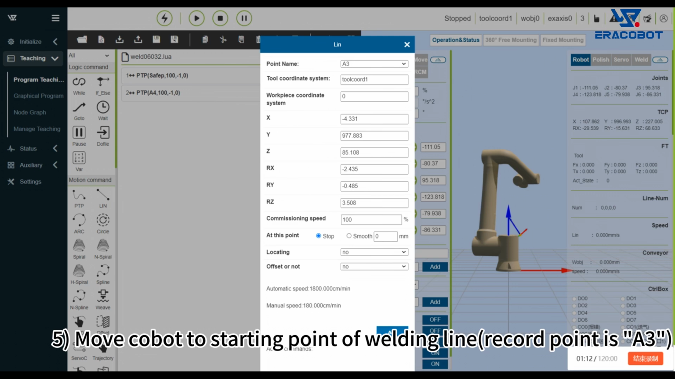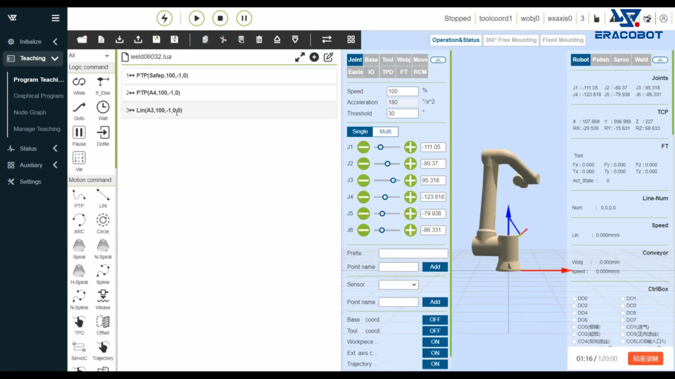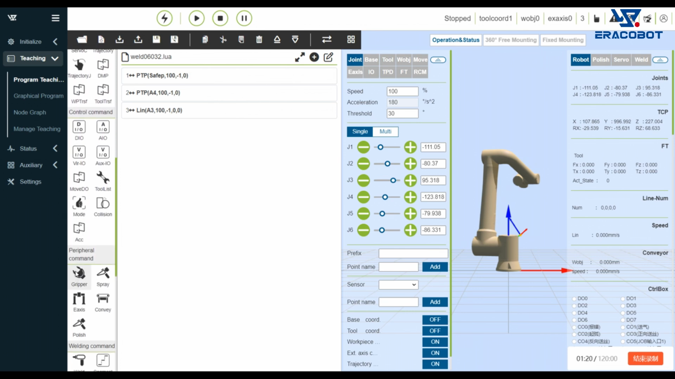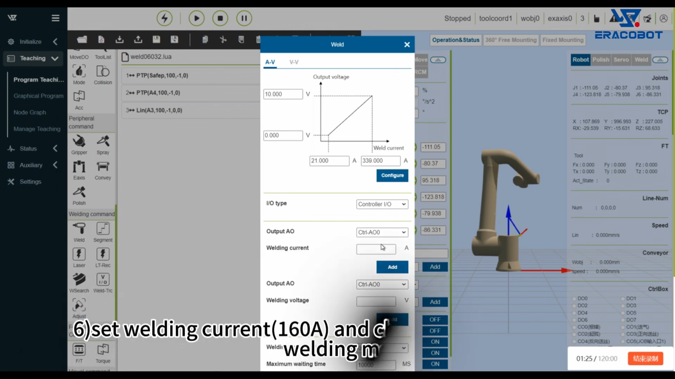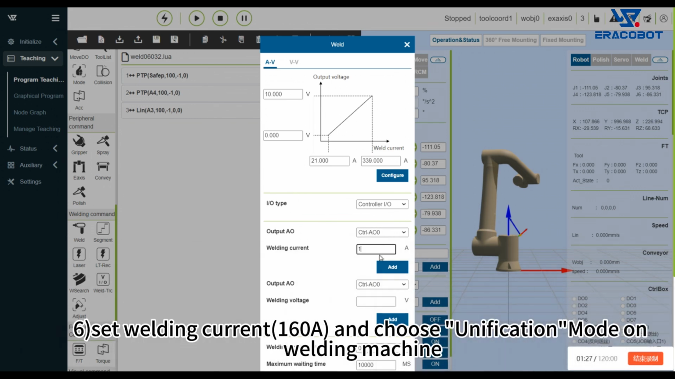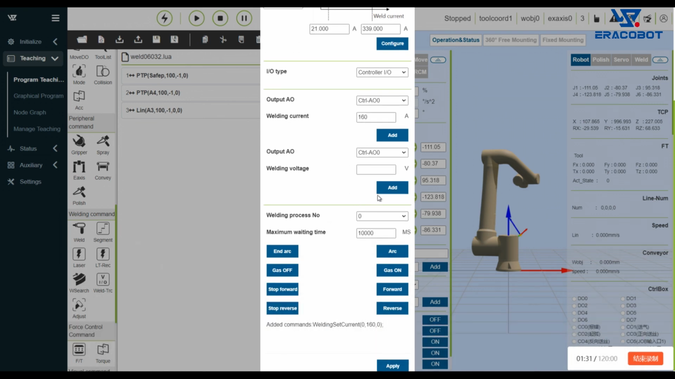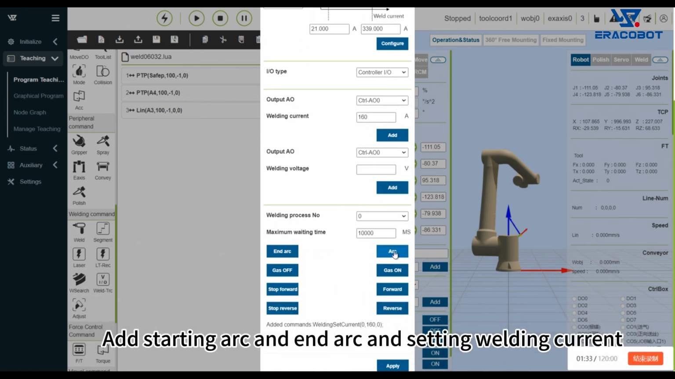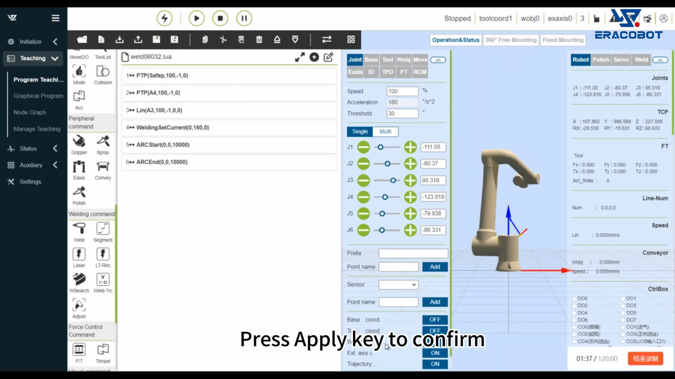5. Move the Cobot to the starting point of the welding line, recording the point as A3. 6. Set the welding current to 160A and choose unification mode on the welding machine. Add starting arc and ending arc and set the welding current. Press the Apply key to confirm.